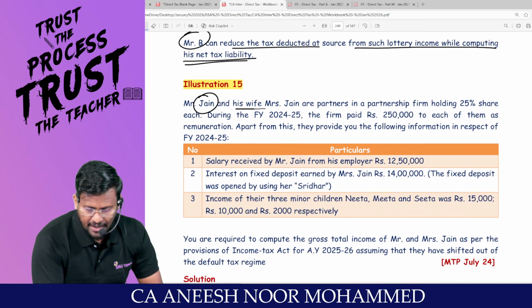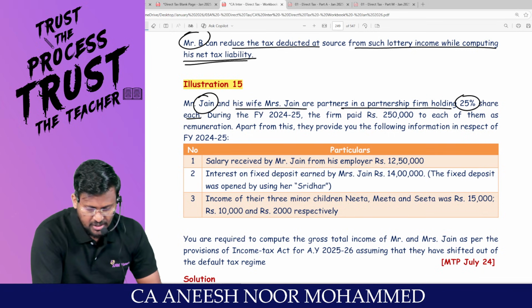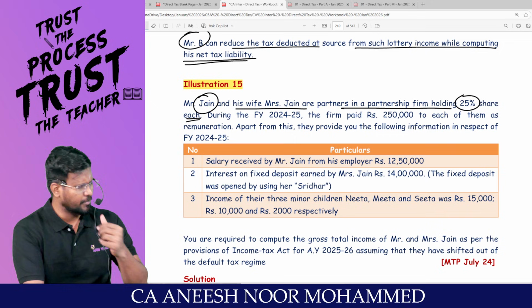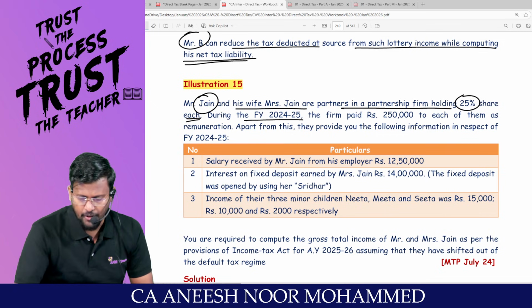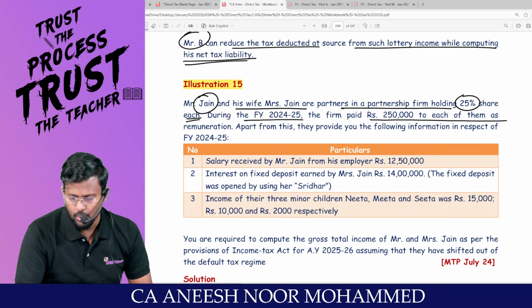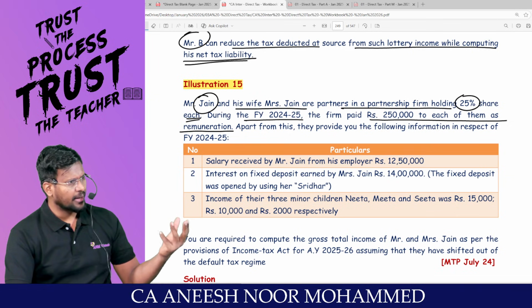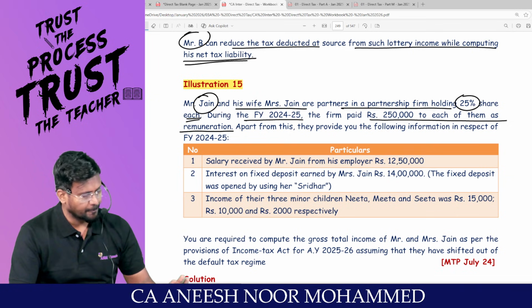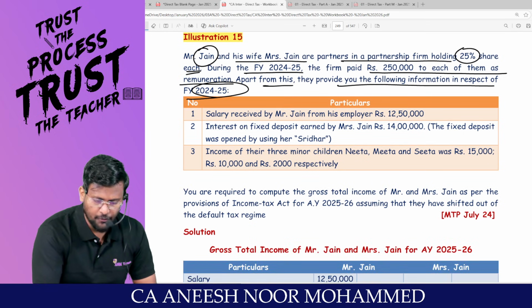Mr. Jain and his wife Mrs. Jain are partners in a partnership firm holding 25% each. That means 25 plus 25 is 50, and the remaining 50 is held by some other person. During financial year 24-25, the firm paid 2,50,000 to each of them as remuneration. Sir, salary and all will be taxable in the hands of the partner. Apart from this, they provide you the following information in respect of 24-25.